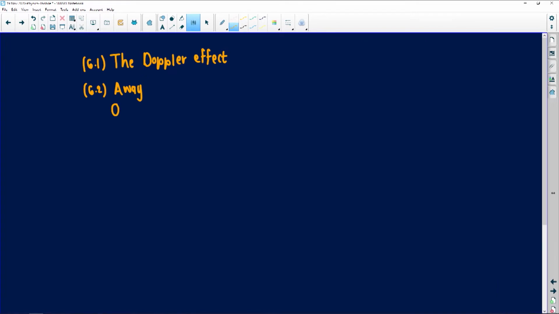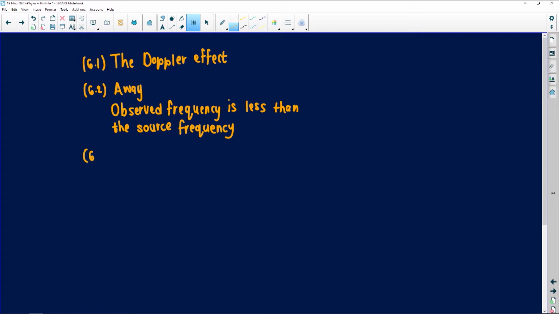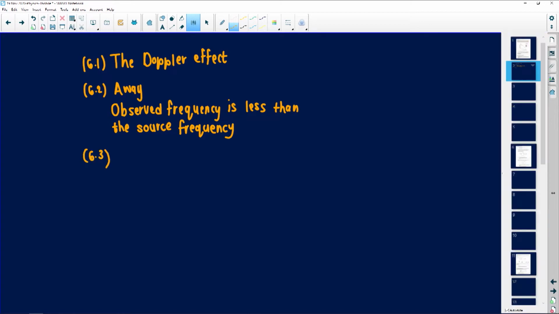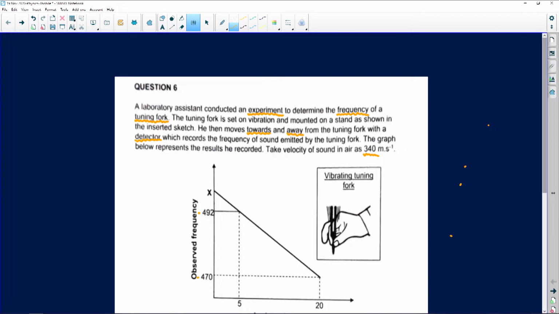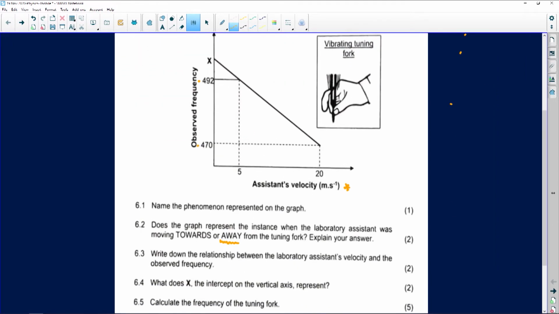So away, so the observed frequency is less than the source frequency. So it is moving away from them. Remember, when you talk Doppler, it either sounds very loud or it sounds really soft. Negative gradient, it is moving away.